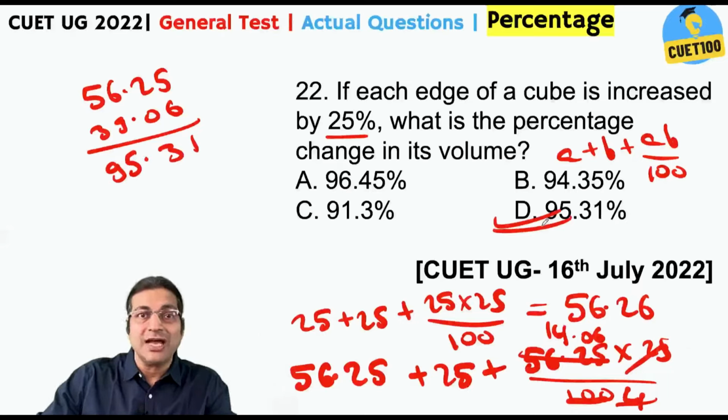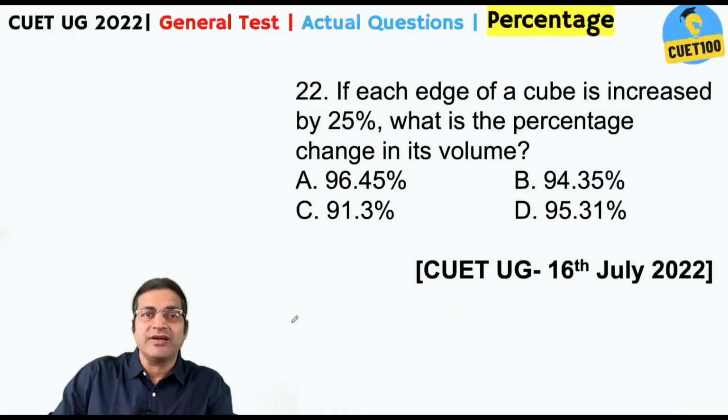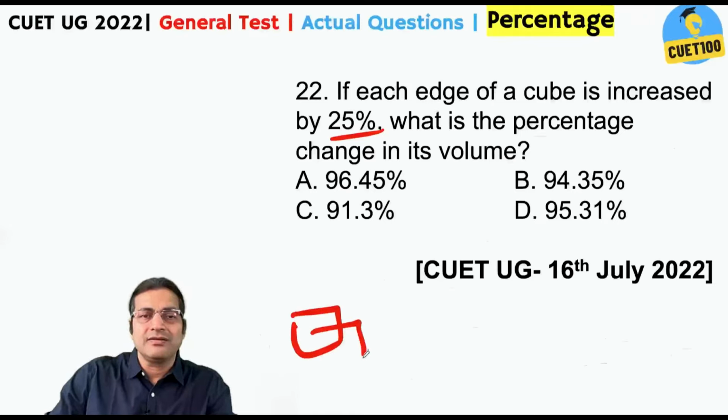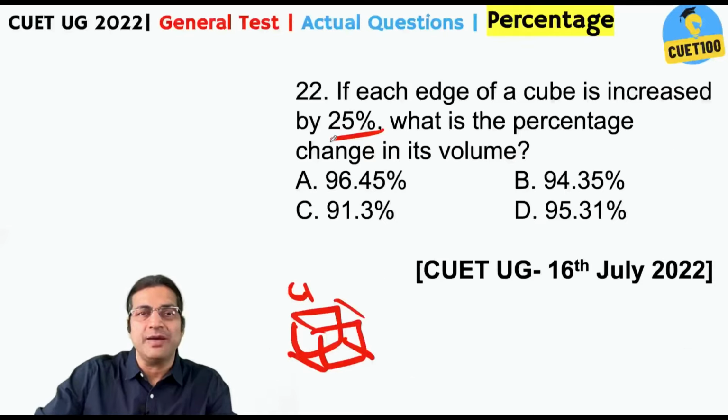But someone like me does not prefer this. For me, straight away 25% increase. Let the side of the cube be 4 initially. And why 4? Because if I increase 4 by 25%, it becomes 5. The volume is 64.